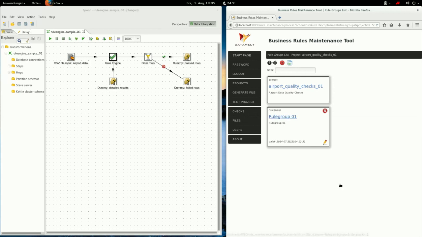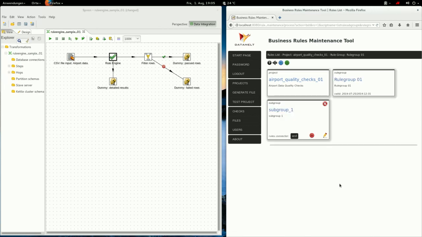Okay, so you have a project and a rule group. Inside the group you have subgroups, and subgroups now they combine all rules together in a subgroup. Okay, now let's create our first rule.